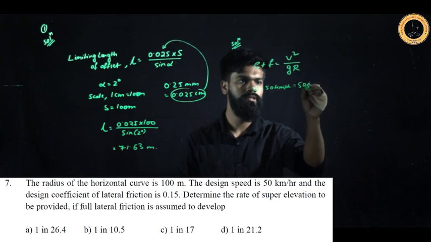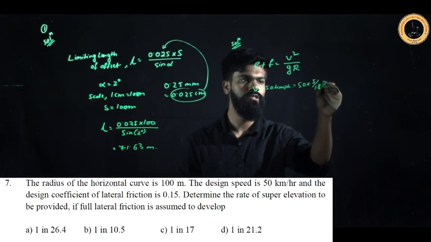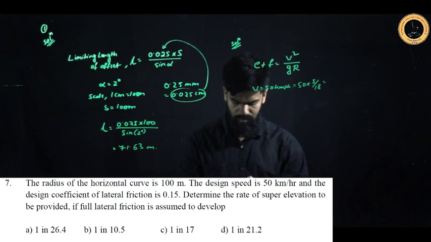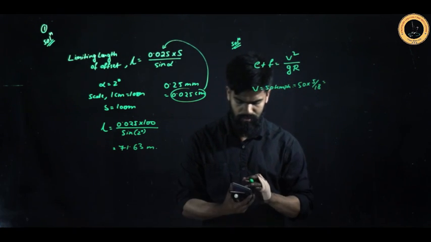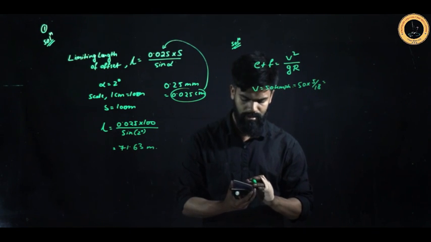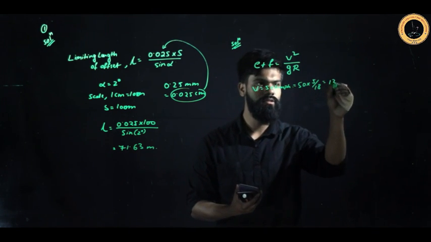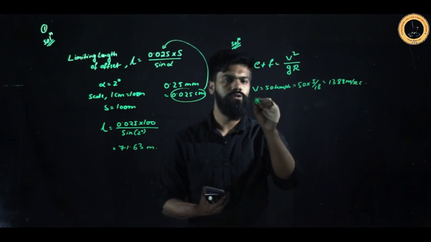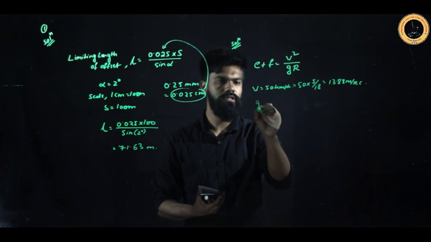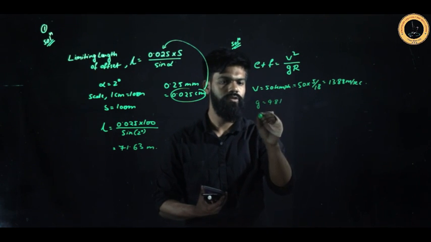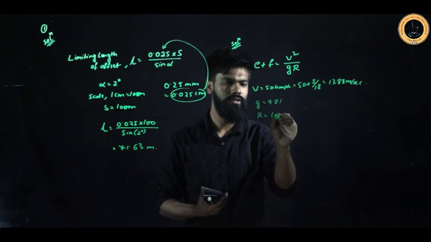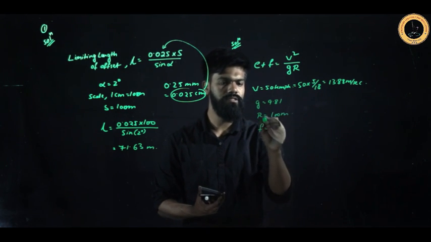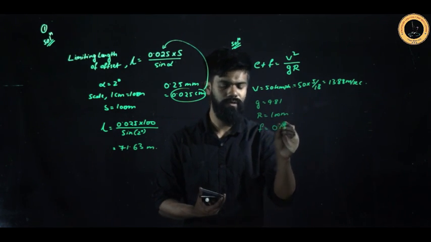So this 50 into 5 by 18, I can convert it into meter per second. So it will be 50 into 5 by 18. So it is 13.88 meter per second. So your G is already 9.81 and your R value is given as 100 meter. So your F in this case is actually taken as 0.15.